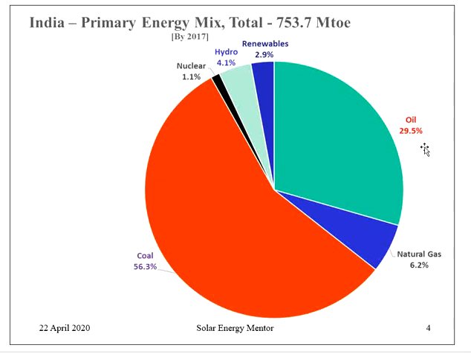Then oil, 29.5% consumption is of oil. Then natural gas 6.2%, renewables 2.9%. Of course, this is a 2017 figure, but it is improving. 4.1% contribution is by hydro and 1.1% is nuclear. We are heavily dependent on coal, and of course we have coal with us. Now this is a point of concern where 29.5% consumption is of oil, mostly for transportation.